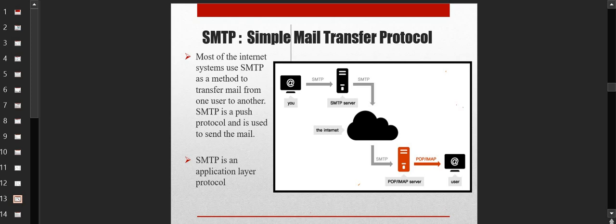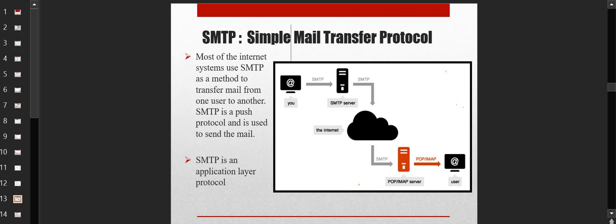So this particular is also an application layer protocol, and this is a push protocol because it is used to push the mails to the mail servers. So whenever you are trying to send some mail to anyone, you will have an SMTP connection to the SMTP server.